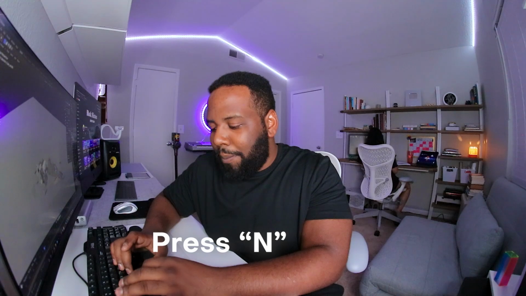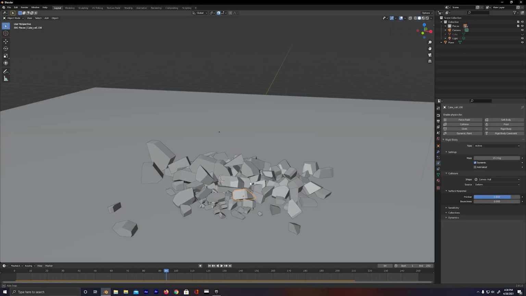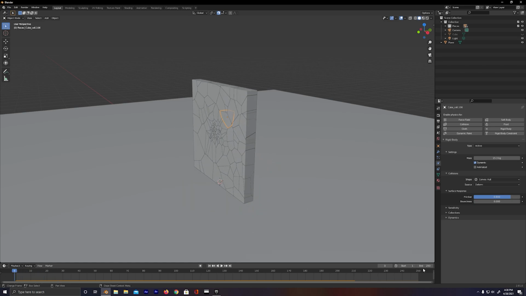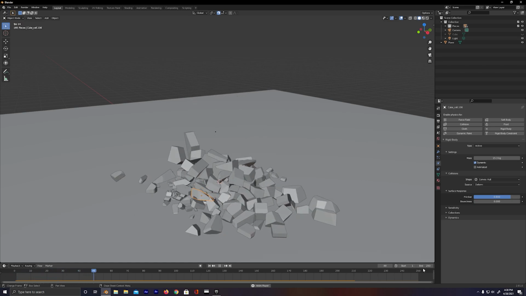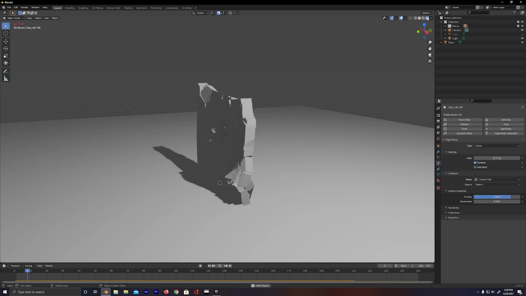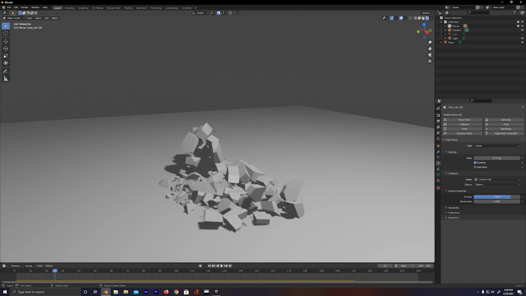Okay, so let's go ahead and get rid of that side panel. I'm just gonna press N on my keyboard to get rid of that. If I wanna preview this wall breaking in a little bit more beauty and glory, we can click on the different viewport shading options, which is all the way up in the top right hand corner here. I'm gonna click on the far right one, and this is gonna make it render using Blender's built-in Eevee renderer. It's one of my favorite ones, it runs super fast.